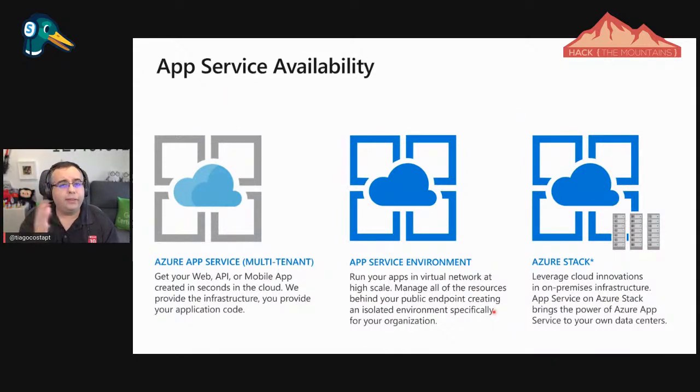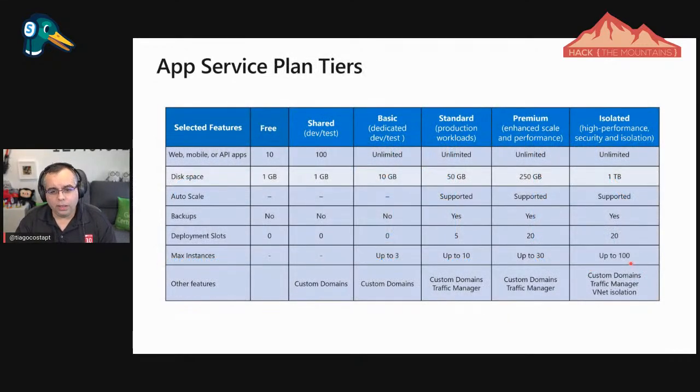This runs a little bit different and allows for more features, and also allows me to go up to 100 instances. That means 100 virtual machines in the back supporting this. So it is pretty cool, what we can have with this.